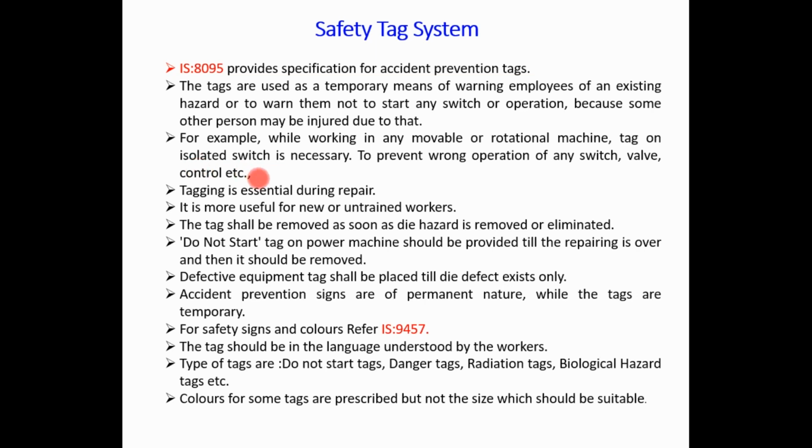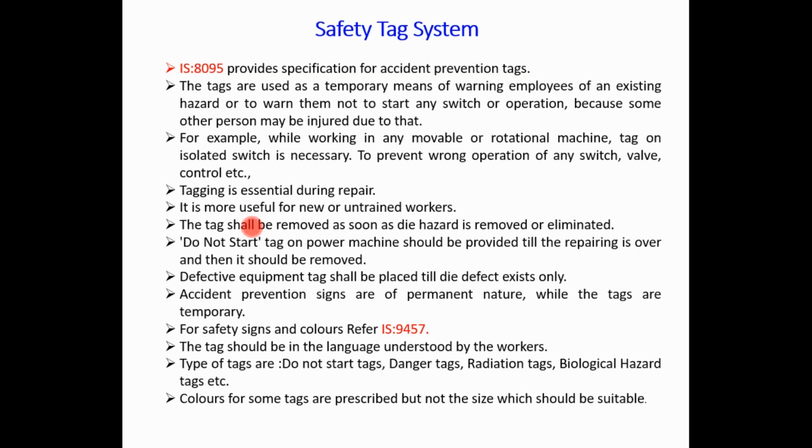Then tagging is essential during repair. It is more useful for new or untrained workers. The tag shall be removed as soon as the hazard is removed or eliminated. For example, a do not start tag on a power machine should be provided till the repairing is over, and then it should be removed.